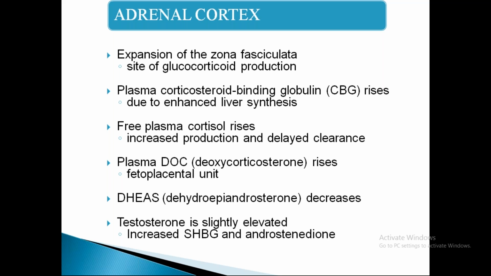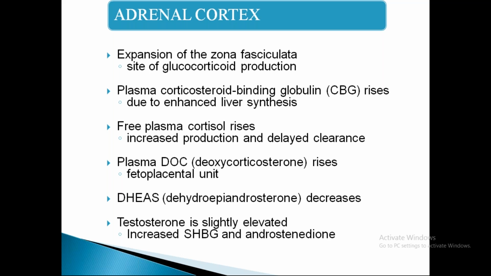So the thyroid gland is structurally slightly enlarged with increased thyroid binding globulin and increased total T3 and T4. But the free T3 and T4 values are usually normal. So pregnant women are usually euthyroid, even though these structural changes are taking place.